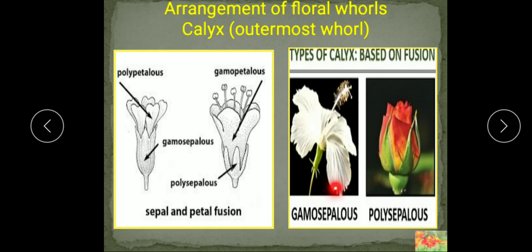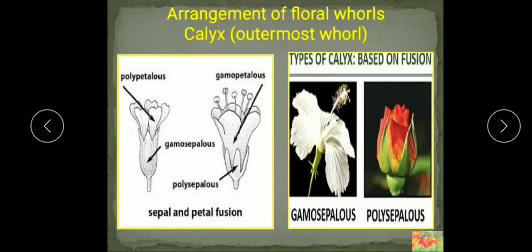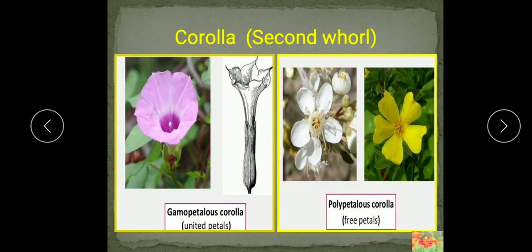Together with the petals, they also attract the birds and insects for pollination. So these are the functions of calyx. So arrangement of the calyx, unit of the calyx, and functions of the calyx we have studied. So students, see all these points in the book also. Now we'll see the corolla.